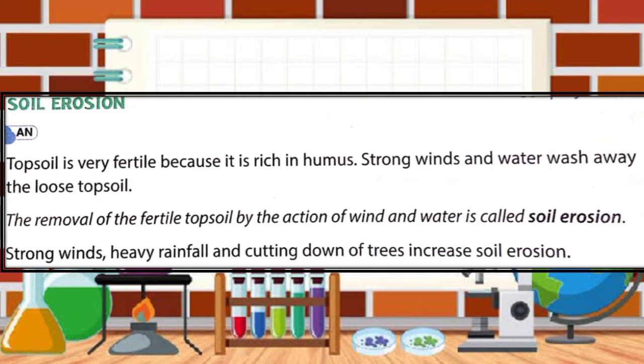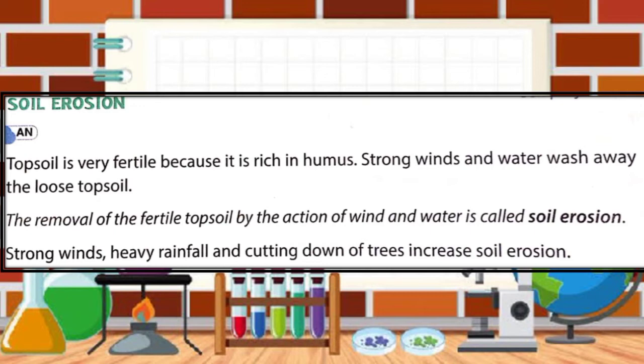So due to soil erosion, the soil becomes less fertile, and the top layer of soil is very light, which is easily carried away by wind and water. So the removal of topsoil by natural forces like wind and water is known as soil erosion.